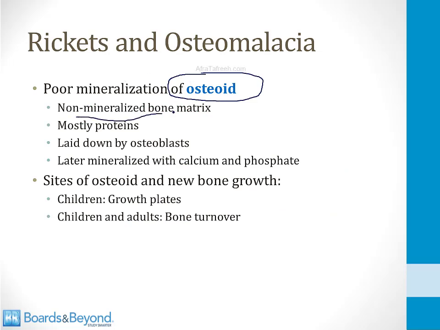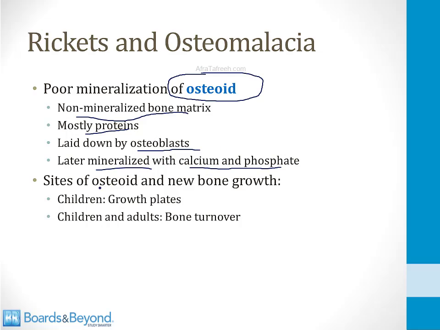Osteoid is non-mineralized bone matrix. It's mostly proteins, and it's secreted by osteoblasts when they want to make new bone. Later, it becomes mineralized with calcium and phosphate. So in rickets and osteomalacia, the osteoid cannot be mineralized, but it keeps being laid down by osteoblasts.